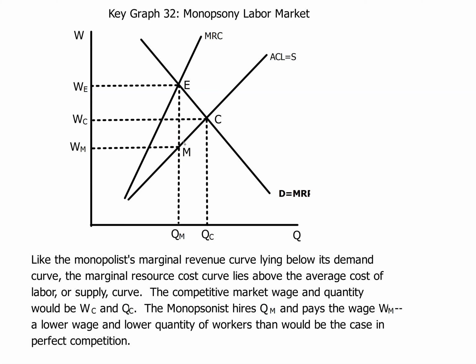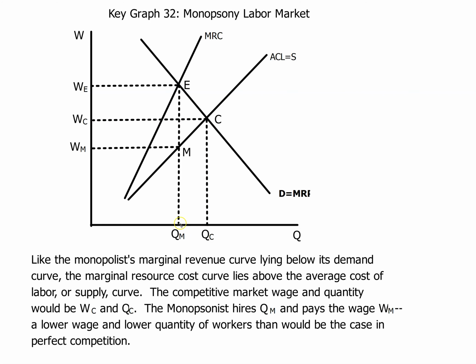And firms like this usually get people to take the wage because there's not a whole lot of other options in town. And so this is the monopsony effect. If you look at the wages, this would be the wage in perfect competition, and the quantity that's produced. So you're hiring a lot more workers and you're paying them more.